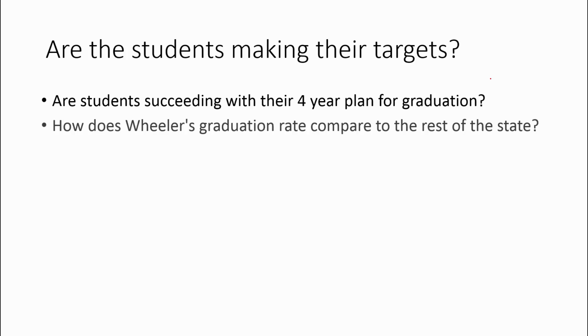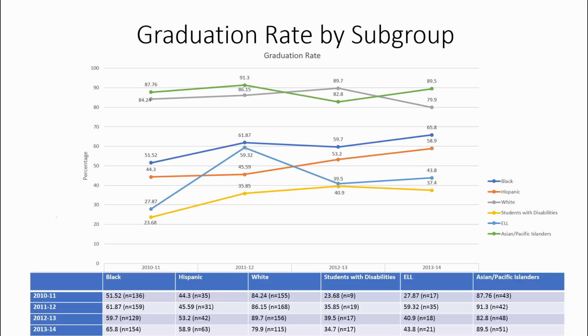Are the students making their targets? Are students succeeding with their 4-year plan for graduation? And how does Wheeler's graduation compare to the rest of the state? As we look at the graduation rate broken down by subgroup, we'll notice that ELL students made a significant leap in the year of 2011 to 12, followed by a sudden jump down, a decrease from 2012 to 13.